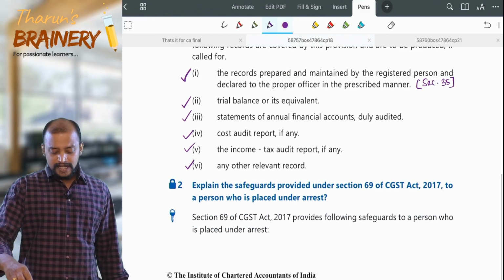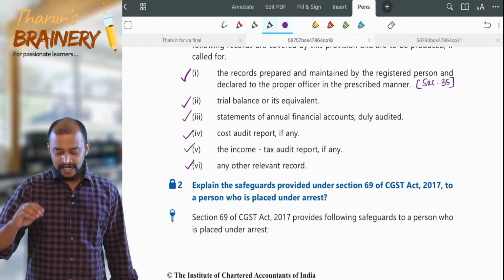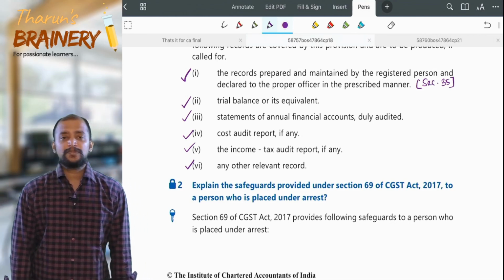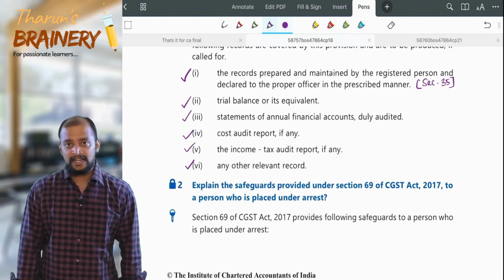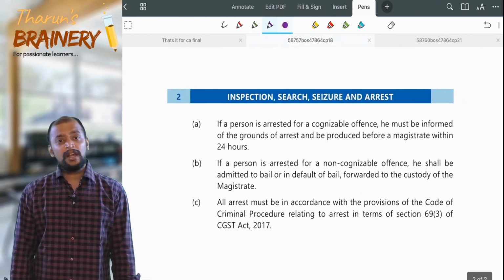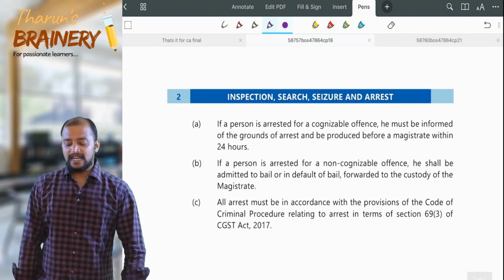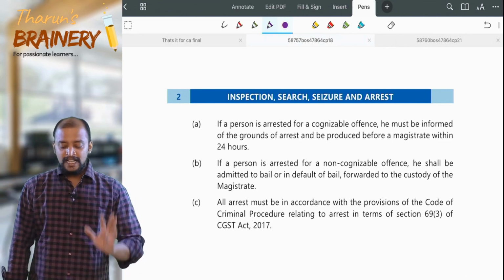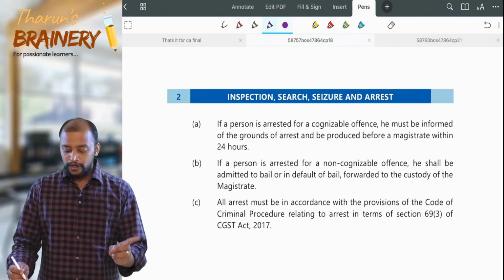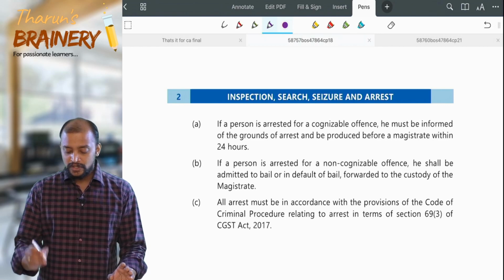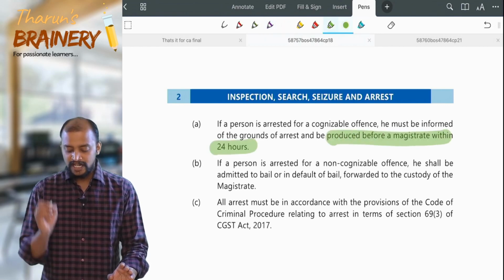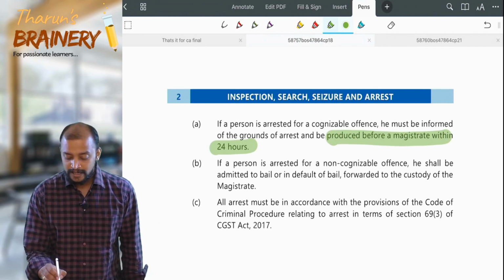Then explain the safeguards provided under section 16(9) to a person who is placed under arrest. So arrest provisions are given in section 16(9). Two kinds of offences, cognizable and non-cognizable. If a person is arrested for a cognizable offence, he must be informed of the grounds of arrest and produced before the magistrate within 24 hours. We discussed that, if it is a cognizable offence.